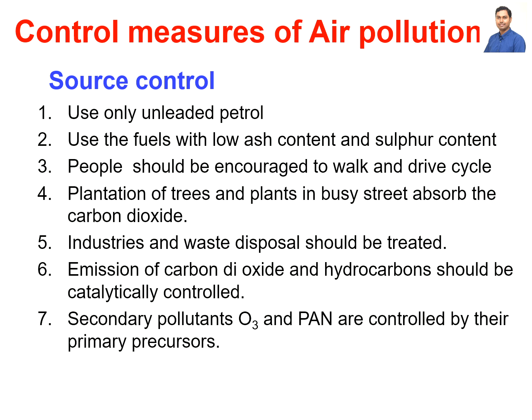So how can we control air pollution? We can use only unleaded petrol. Since we are using tetraethyl lead in the fuel, we can use unleaded petrol that will not release lead in the air. We can use fuels with low ash content and sulfur content. People should be encouraged to walk and not use too many vehicles, because vehicles cause pollution in the air. Instead of driving, they can ride a cycle.